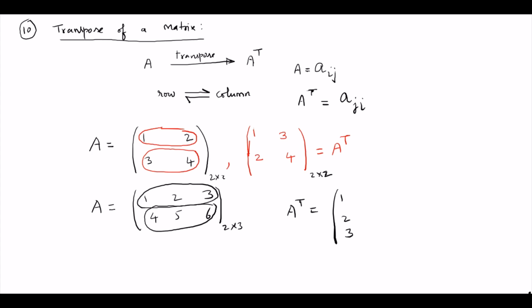So this becomes a 3 by 2 matrix, with 3 rows and 2 columns. So this is the transpose of a matrix.